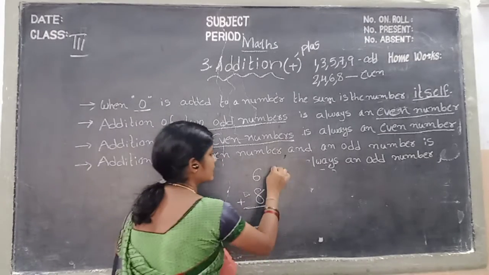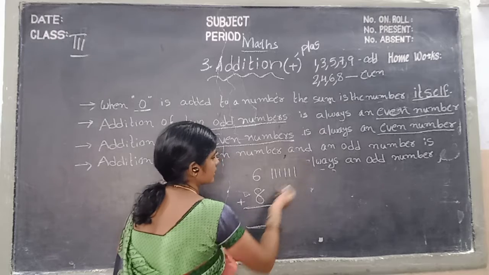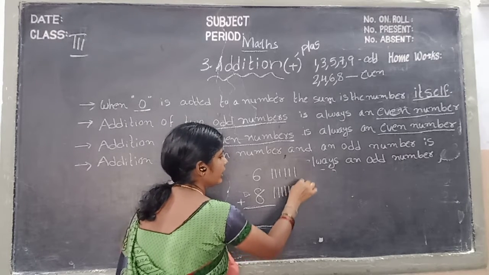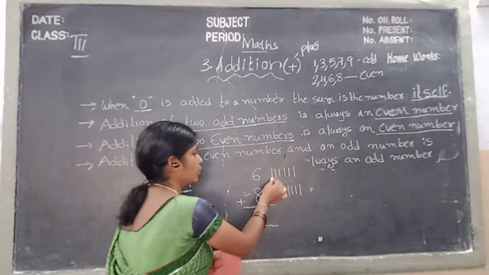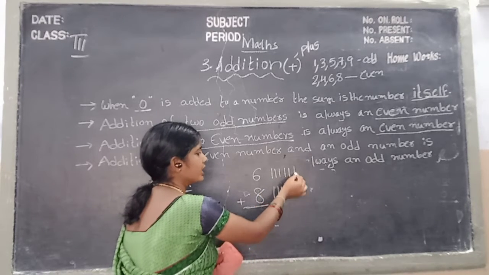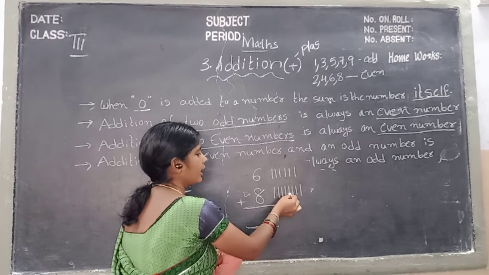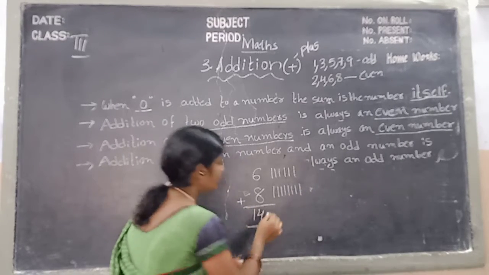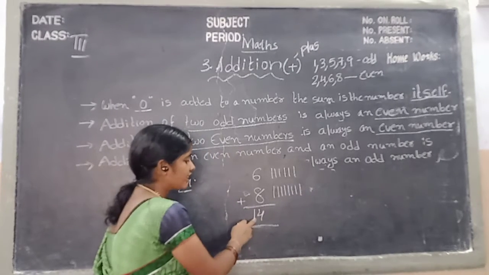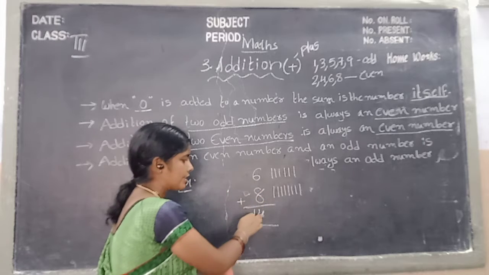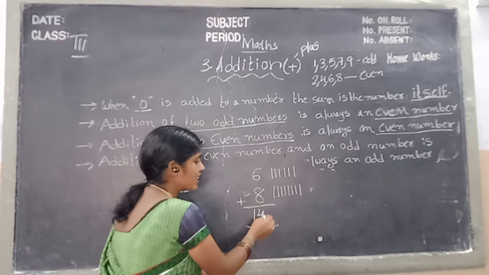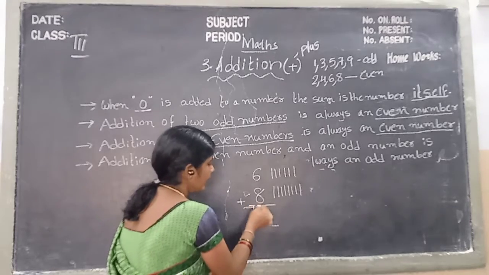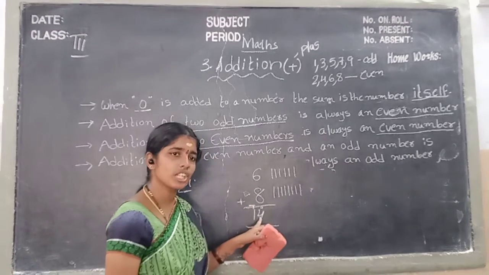We draw 6 lines: 1, 2, 3, 4, 5, 6. We draw 8 lines: 1, 2, 3, 4, 5, 6, 7, 8. Can you count them, children? 1, 2, 3, 4, 5, 6, 7, 8, 9, 10, 11, 12, 13, 14. Which number will it become, children? 14. 14 is a two-digit number. In the ones place, which number do we have? 4. In the tens place, 1.